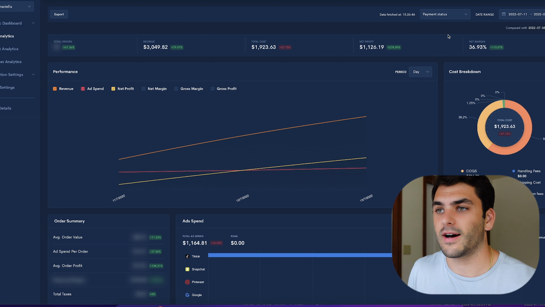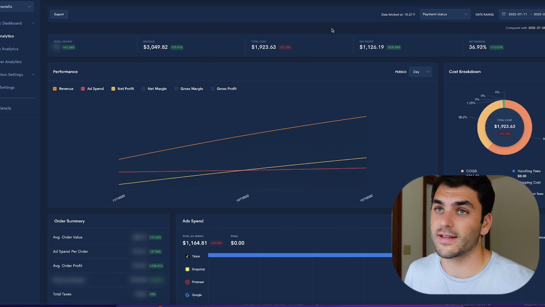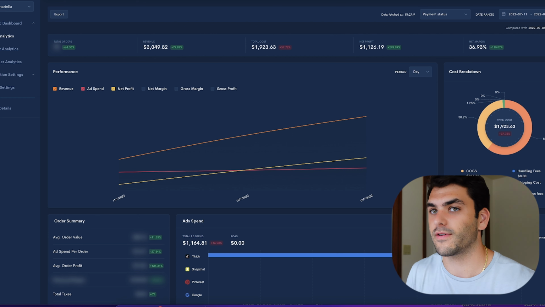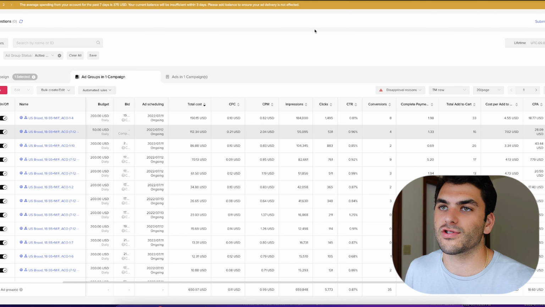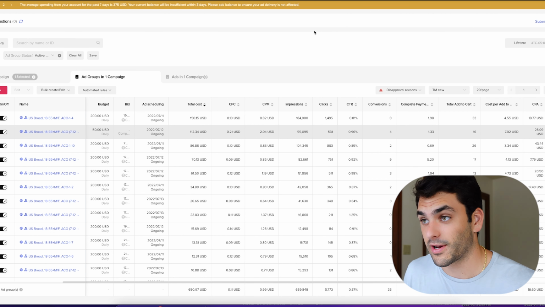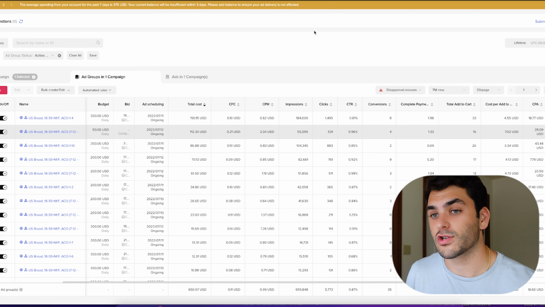So right here is the dashboard from July 11th when we launched the store to July 13th. You can see we did 3K in revenue. What is that, about $1,000 a day? But the margin is 36%. That's really good for an e-commerce store at this scale, right? Some people only do 10 to 15% at scale, but at this rate, this is solid. So you can't really tell me this is bad traffic because it's converting, right? It's converting, and that's why this is important. It converts, it works.